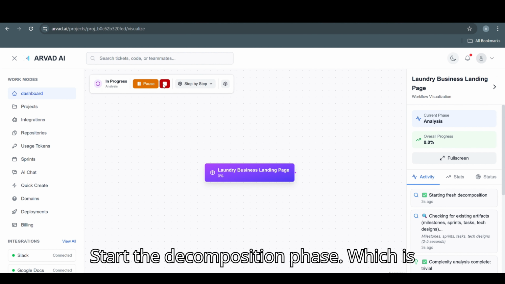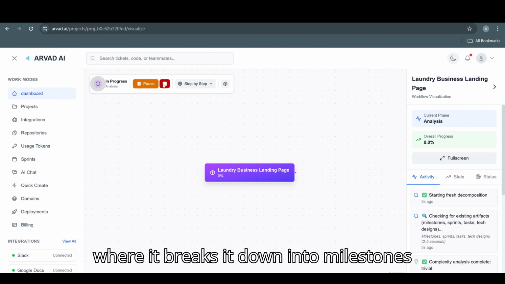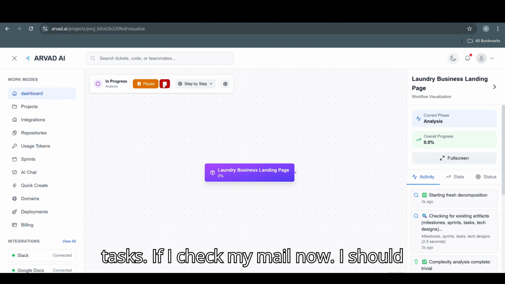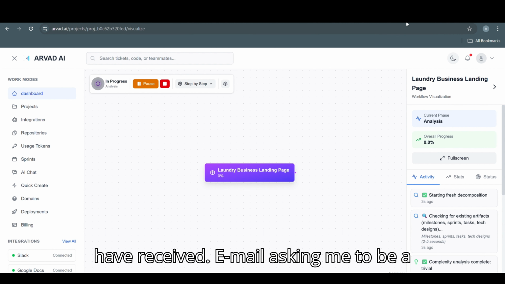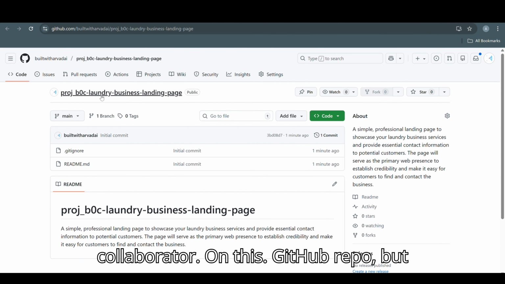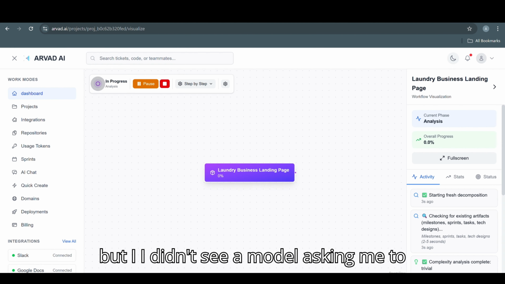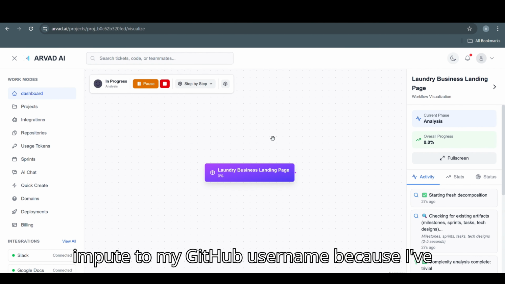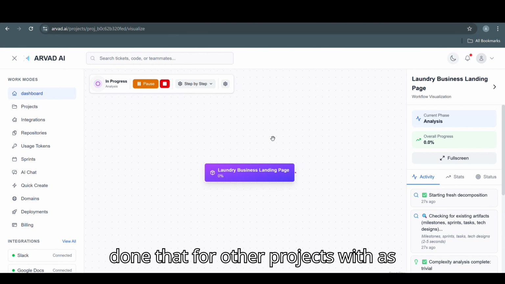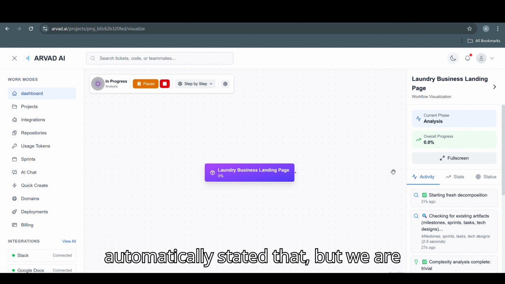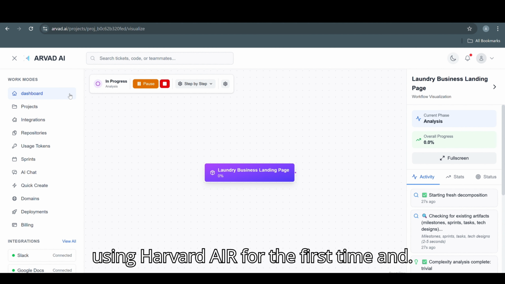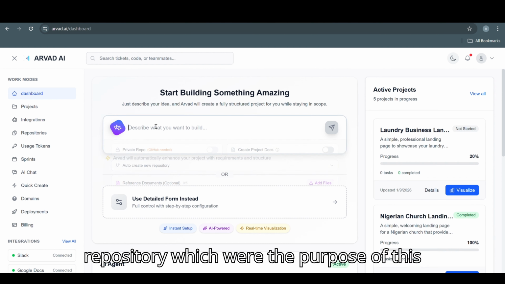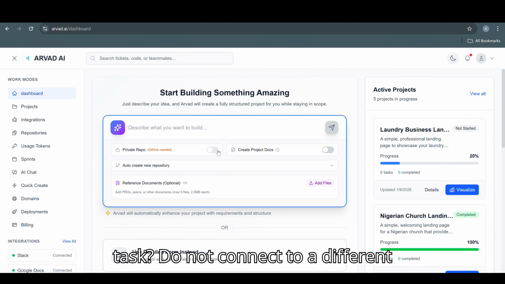I can then go ahead to start the decomposition phase, which is where it breaks it down into milestones and breaks it down into sprints and tasks. If I check my mail now, I should have received a mail asking me to be a collaborator on this GitHub repo, right? But I didn't see a modal asking me to input my GitHub username because I've done that for other projects, so it has automatically saved that. But we are using Arvad AI for the first time, and you've not connected your GitHub repository, which for the purpose of this task, do not connect your GitHub repository.